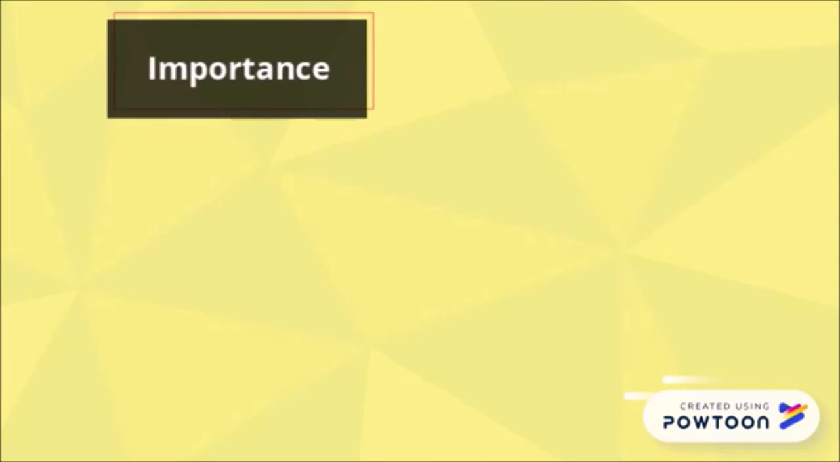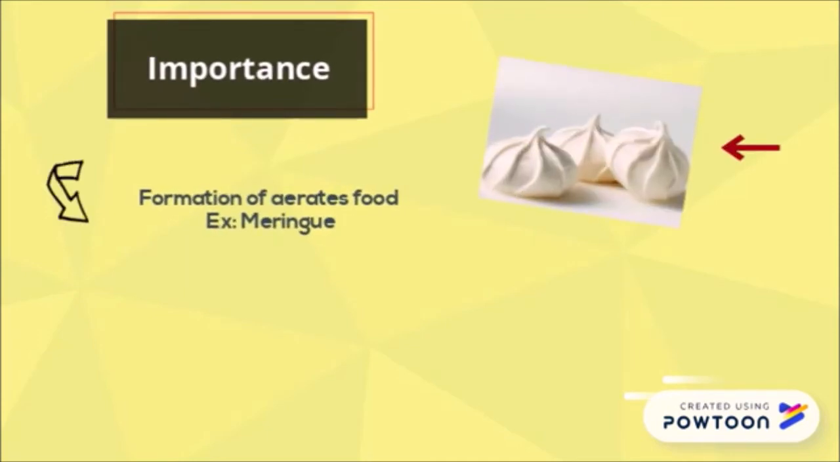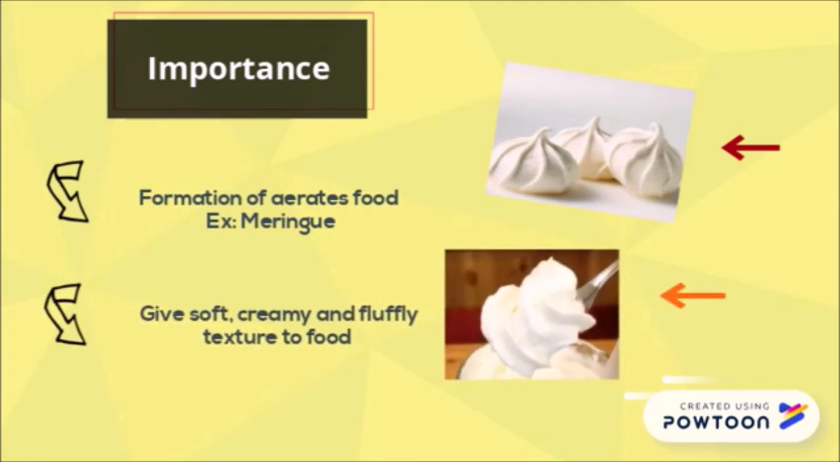Next is the importance of food foam. The food foam is important for the formation of aerated food such as meringue and angel food cake. Besides this, food foam is important for giving the soft, creamy, fluffy texture to food.